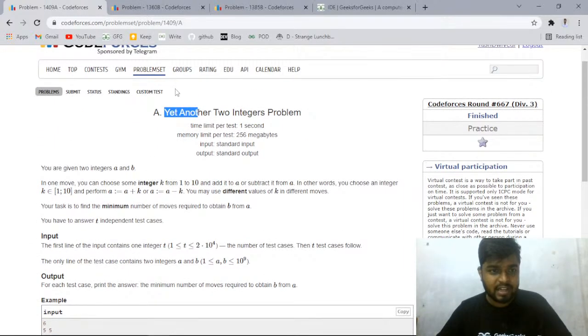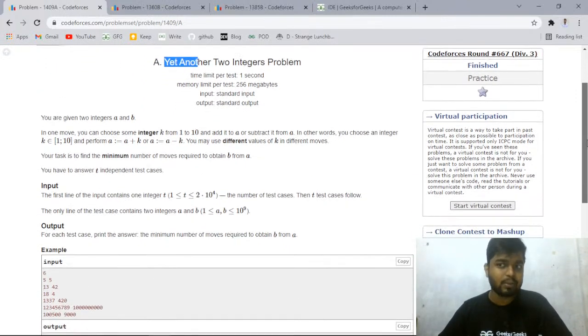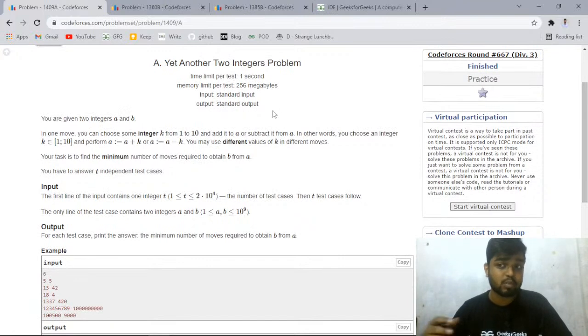You can go to the problem set, and there you can use the tags for the problems, and then you can try solving various problems, right? In this way your problem solving skills will increase. So this is something that I wanted to say.